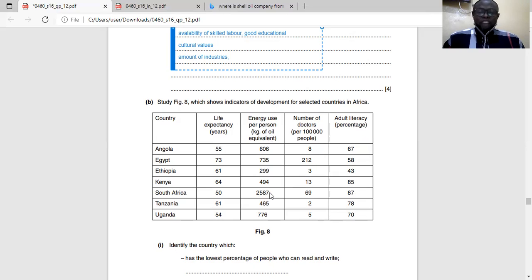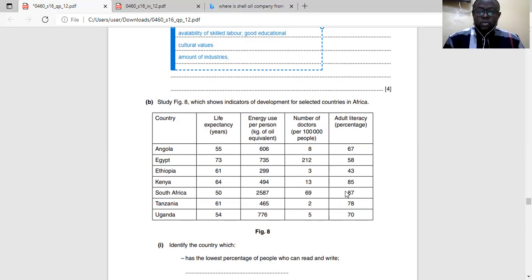When you talk about energy use, just imagine a typical home having a dishwasher, washing machine, lots of fans, ACs, home theaters, lots of appliances. So they use more energy, with more access to electricity and all of that in Africa.